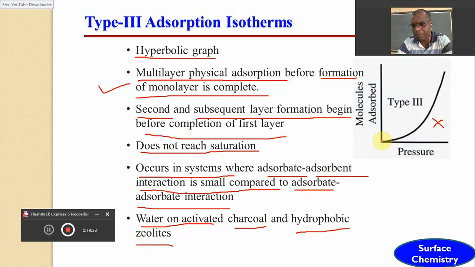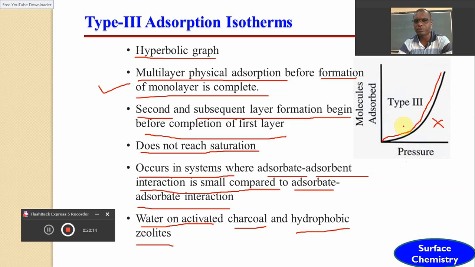Dear friends, in this type of adsorption isotherm, the process of monolayer adsorption gets started. It is expected that it should get completed and then multilayer adsorption should get started. But here multilayer adsorption also gets started without the completion of the monolayer, and that's why the rate of adsorption continuously increases with the increase in pressure. So this is the type 3. It is just a mixing of monolayer and multilayer.